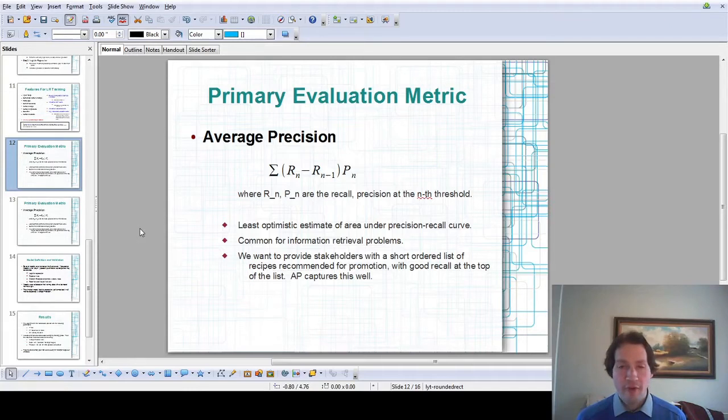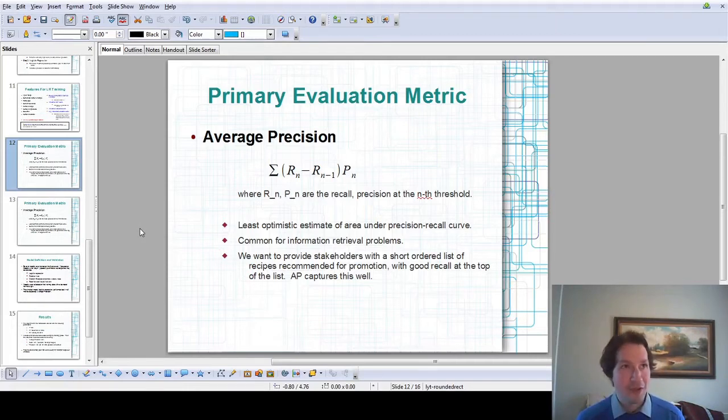So the primary evaluation metric that I've chosen for this model is average precision. The definition is here on the slide. Average precision is closely related to the idea of the area under the precision recall curve. You can think of this as kind of the least optimistic estimate of the area, the least optimistic Riemann sum, trying to give you the area underneath the precision recall curve. This is a metric which is common for information retrieval problems.